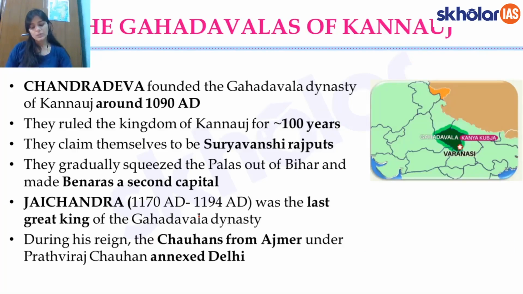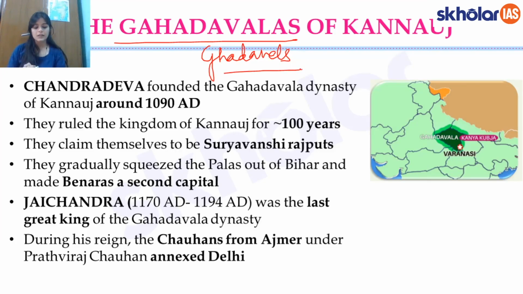So this was about the Tomars, and now we've come to the Gahadavalas or the Gadhavalas. That's how it is written, the Gadhavalas or the Gahadavalas, and they were ruling from which area? They were ruling from Kannauj, right? Or Kanyakubja. I had spoken of this in an earlier lesson.